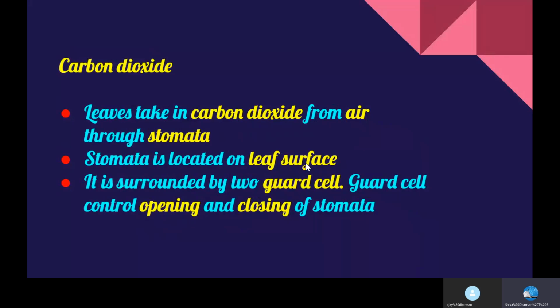Carbon dioxide. Leaves take carbon dioxide from the air through their thin pores called stomata, or singularly known as stoma. These stomata are located on the leaf surface. Each stoma is surrounded by two guard cells. These guard cells control the opening and closing of the stomata.